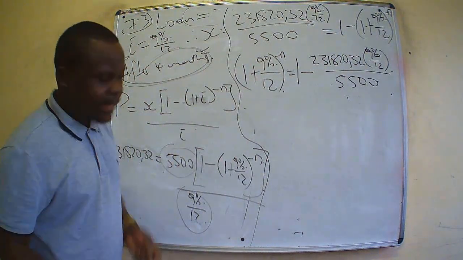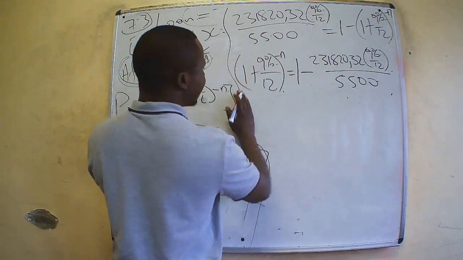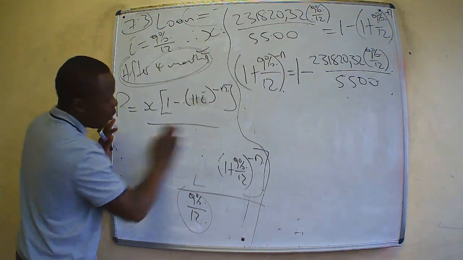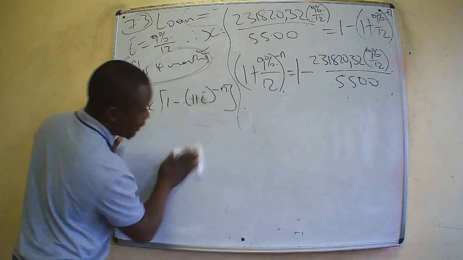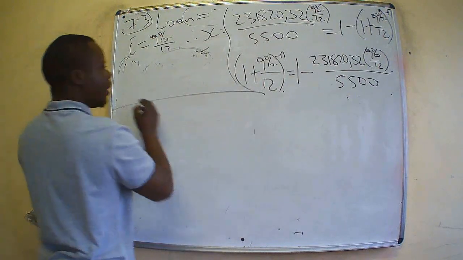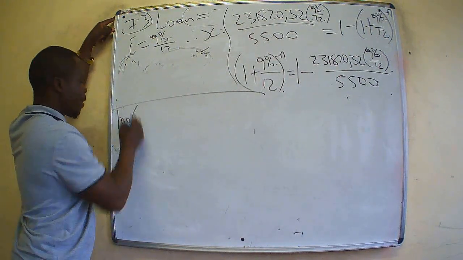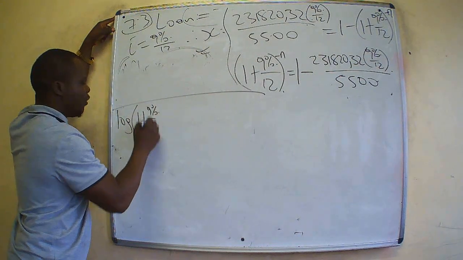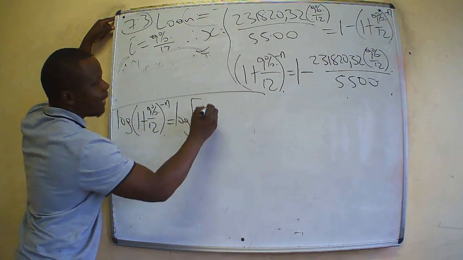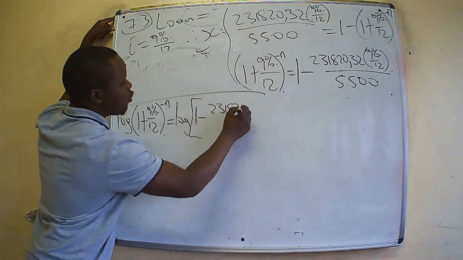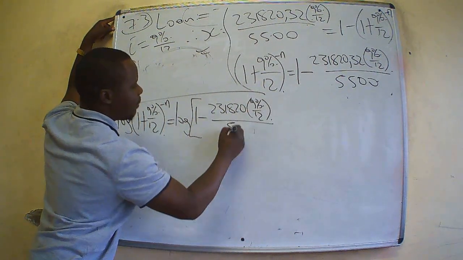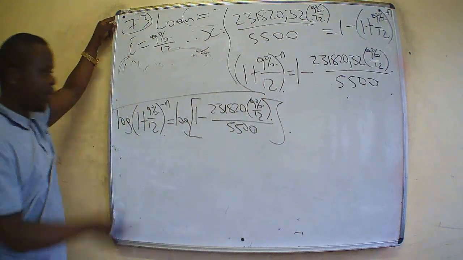So we said the next step here is to introduce logarithm here, and logarithm on the other side. We are going to have to make our calculations, which means the next calculation we should make at this stage is that logarithm of (1 plus 9% over 12) to the negative n is equal to logarithm of this unit, 1 minus 231 820 multiplied by 9% over 12, everything divided by 5.5. So this is the logarithm.